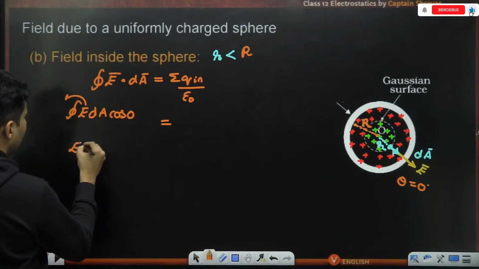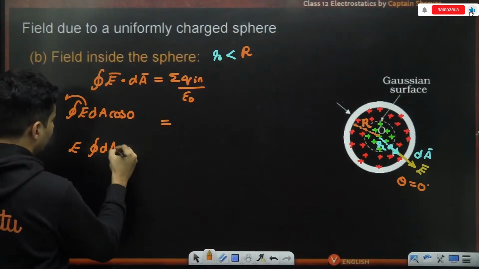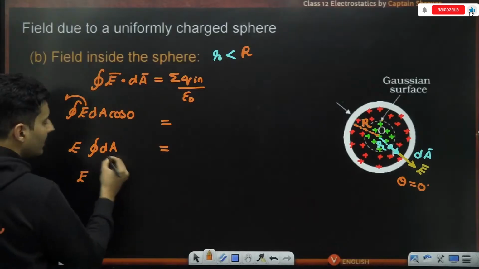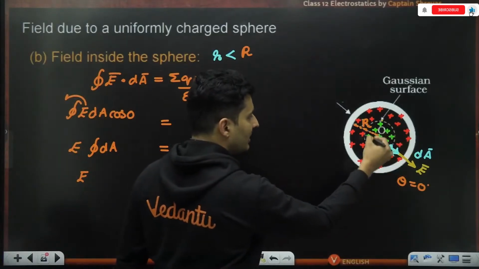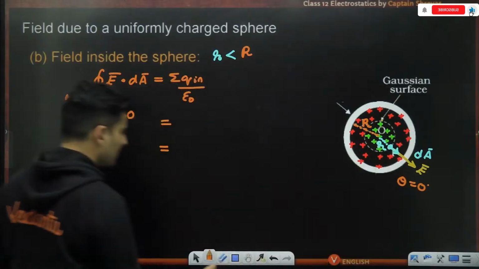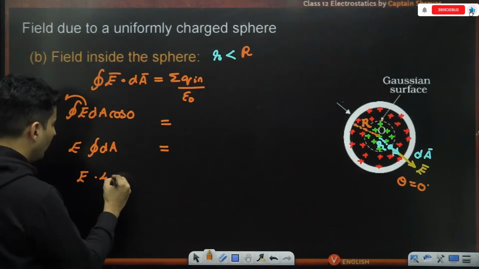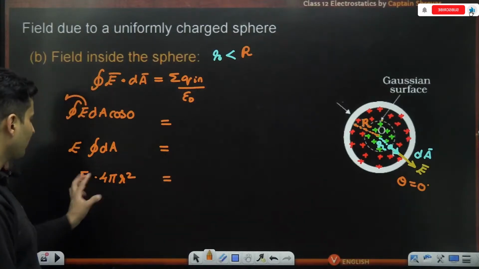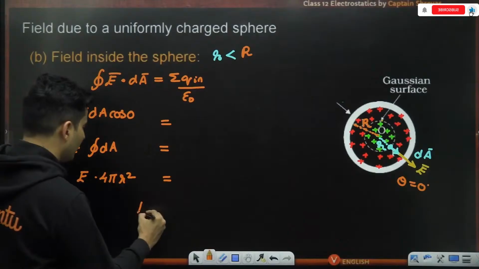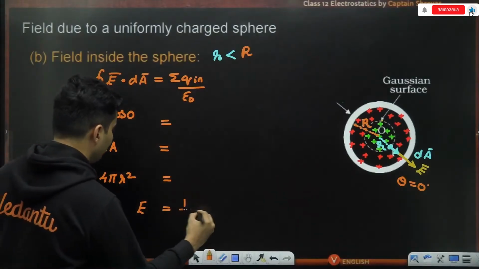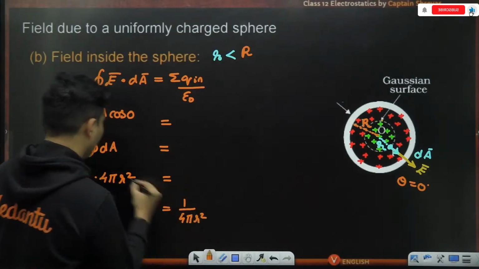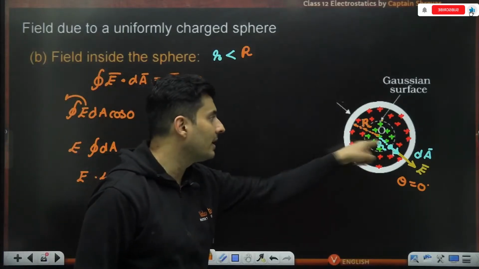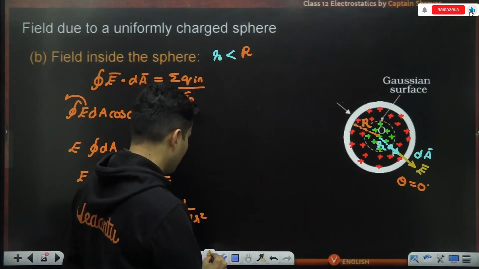So it will be E integral of dA, cos 0 was anyways 1, is equal to integration of dA. That means integration of this particular area of that Gaussian surface, which will be nothing but 4 pi small r square. Next step, we can take it on the other side so that we get the value of the electric field, which is 1 by 4 pi r square and whatever was there over here. Now be careful, whatever is the charge inside will be only that green part,